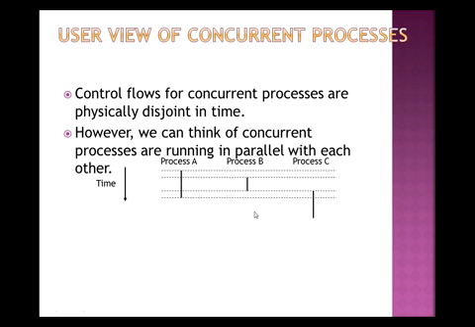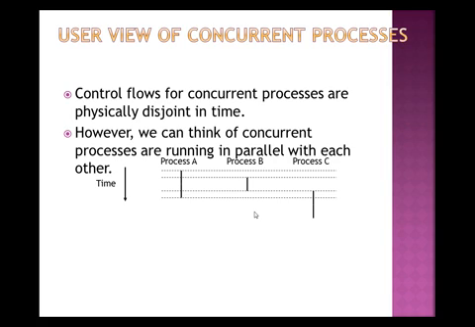Next, the user view of concurrent processes, that is, how the user views them. The control flows of concurrent processes are physically disjoint in time, that is, physically separate from one another.